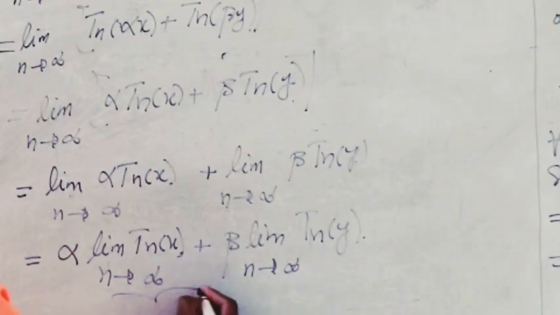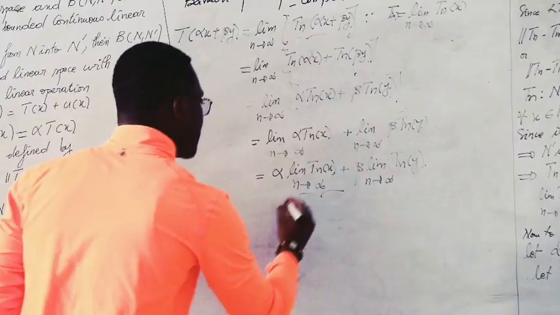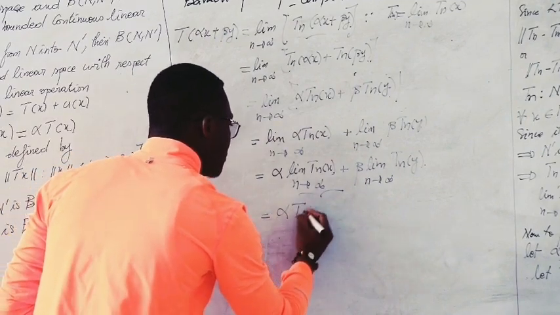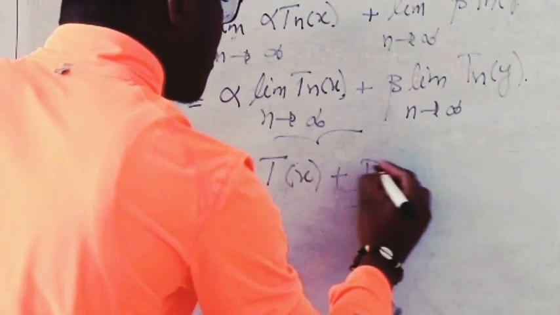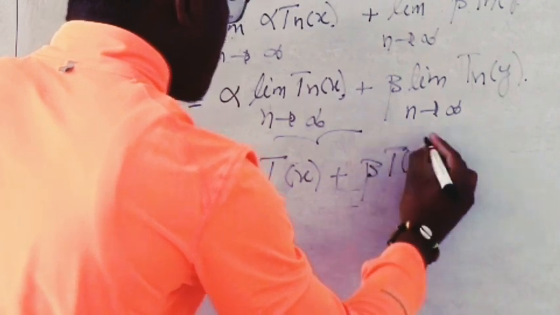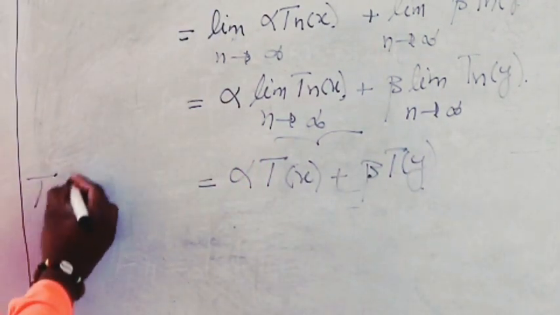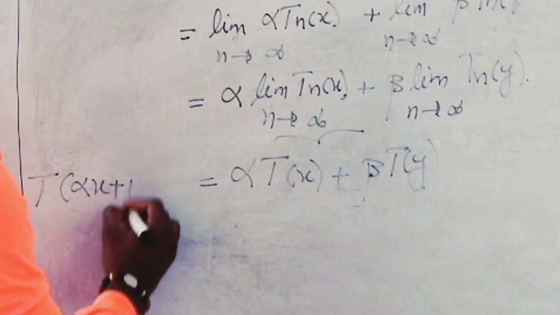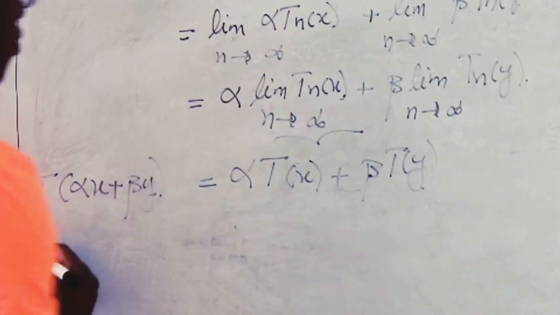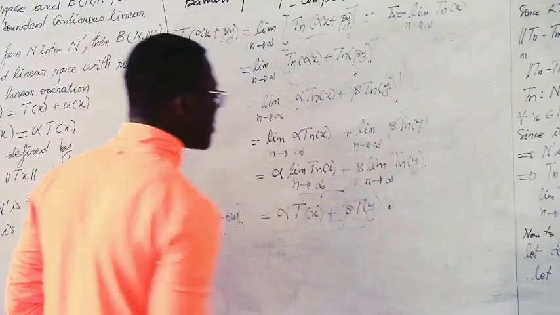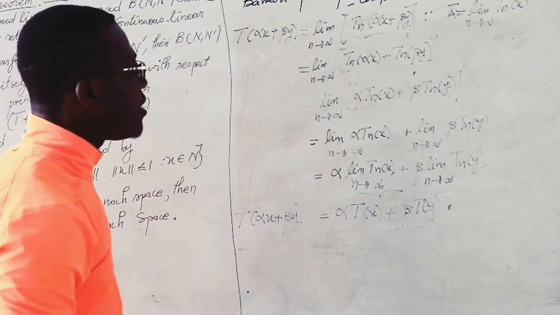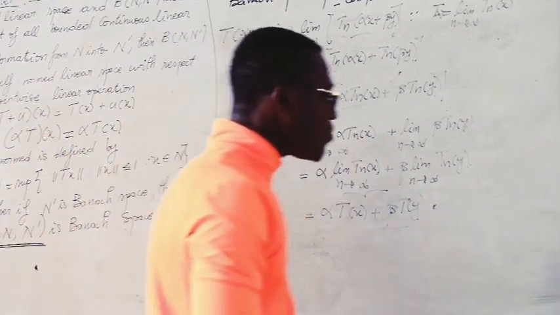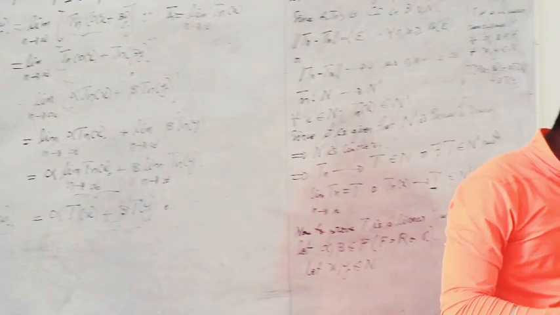Now, by definition of T, this is alpha T x plus beta T y. Therefore, we have T of alpha x plus beta y equal to this, which proves that T is a linear transformation.